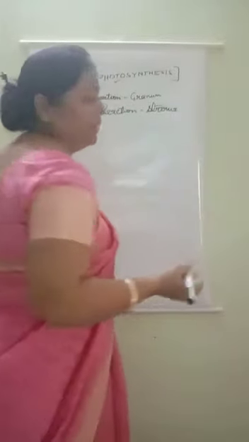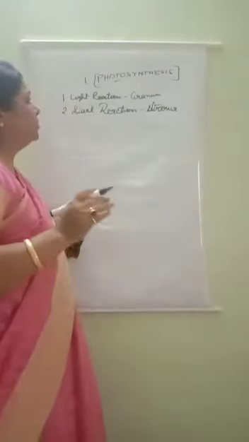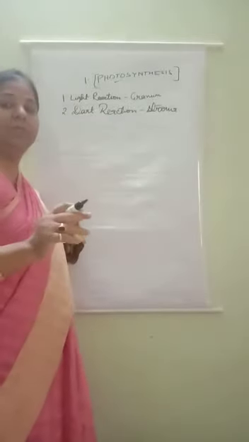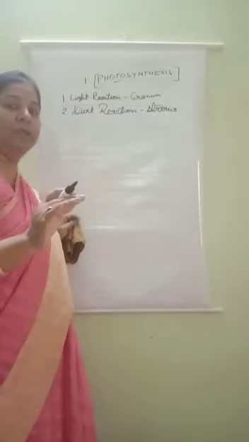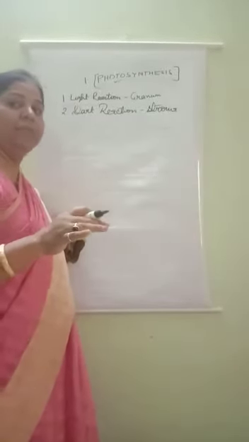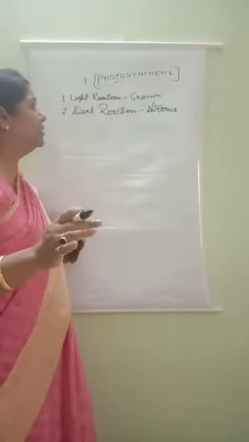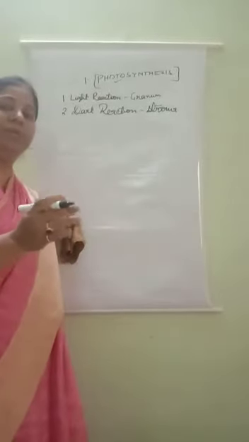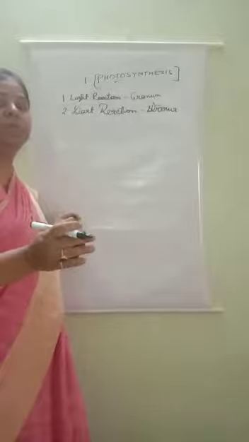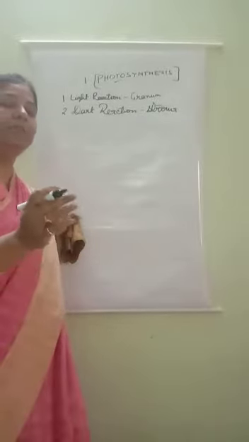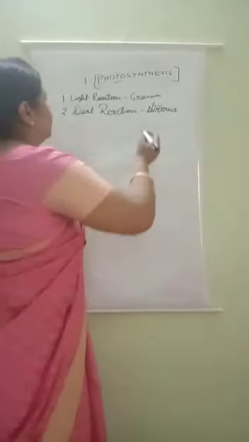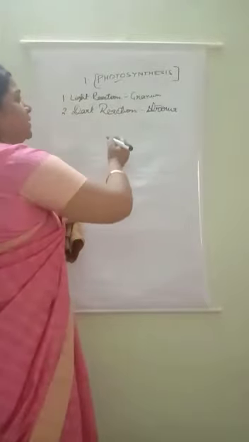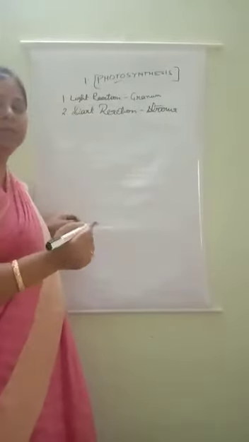Stroma of chloroplast. Understood, all of you? So these two processes complete inside the chloroplast, and there is a mechanism behind this process. Understood? So in this video we will discuss how the mechanism of photosynthesis takes place. In the mechanism of photosynthesis, two steps are there. One is known as light reaction and the second is known as dark reaction.